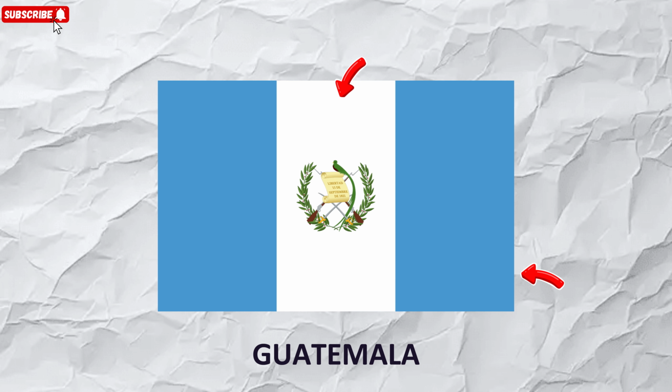Guatemala. Sky blue and white stripes reflect the colors of the original flag of Central America, shared by several nations in the region after they broke from Spanish rule. In the center, a quetzal bird sits on a scroll, and the quetzal is so deeply tied to national identity that the country's currency shares its name.